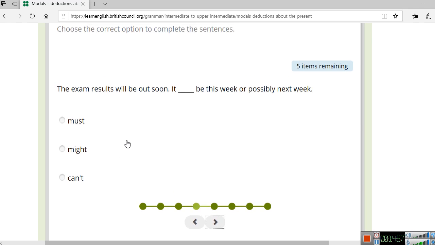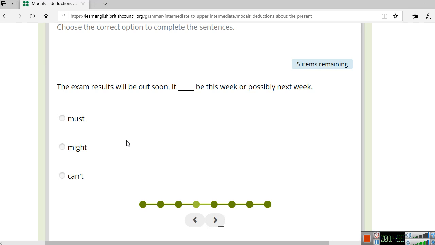Now, the exam results will be out soon. It blank be this week or possibly next week. Notice how we have two possibilities: this week or possibly next week. That gives us a clue. Which one do you think is it: must, might, or can't?